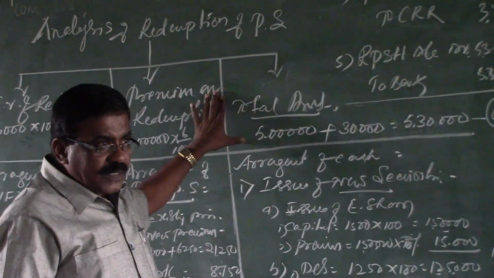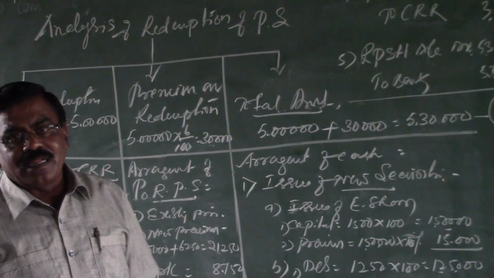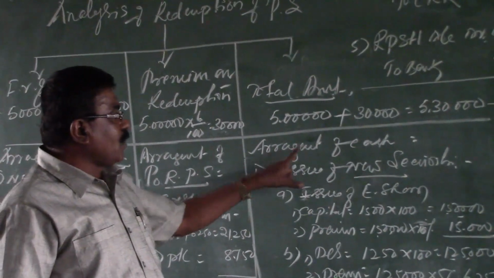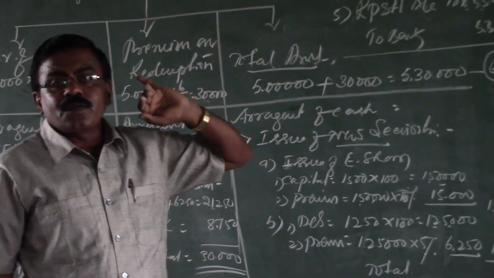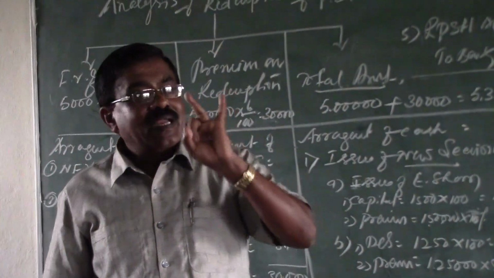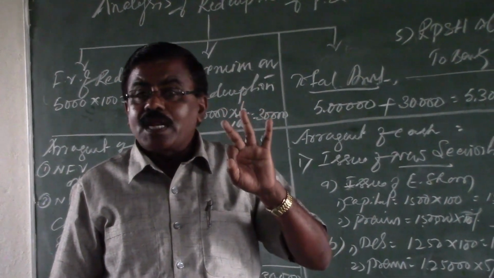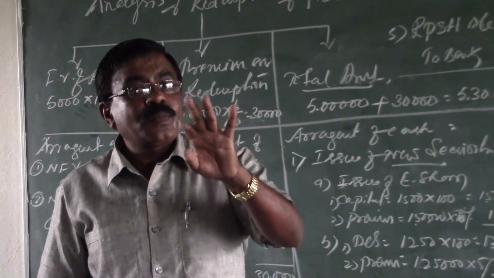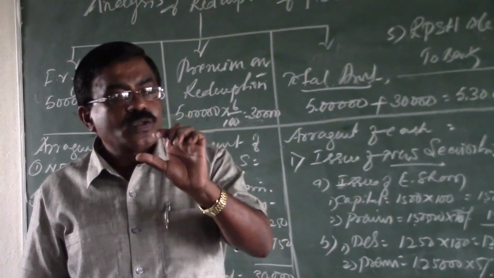So after the completion of the first stage in the analysis, we have to go for the second stage in the analysis. In the second stage, we have to arrange 3 items here. One is arrangement of cash required for the redemption. The cash is to be arranged from, first of all, the existing cash and bank balance. Secondly, we have to take up calls in arrears if there are any, provided the redeemable preference shares are partly paid in nature, that the partly paid are to be called on to convert them into fully paid to satisfy the rules of the SEBI.